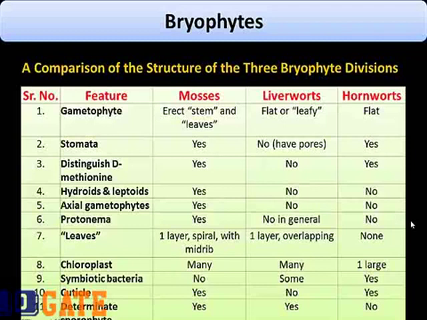Symbiotic bacteria, mosses don't have, the liverworts have some, and the hornworts do have symbiotic bacteria. The cuticle is present in mosses and hornworts, not in liverworts. And determinate sporophyte is in mosses and liverworts, not in hornworts.